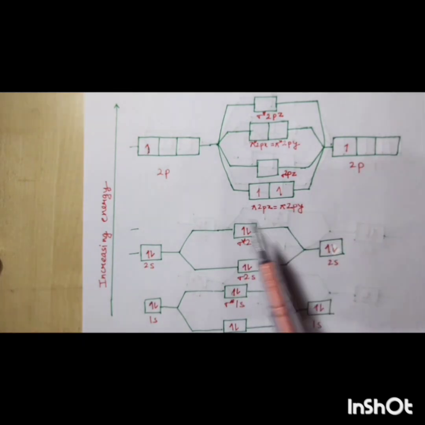So this is the representation of the boron molecule in the form of an MO diagram.